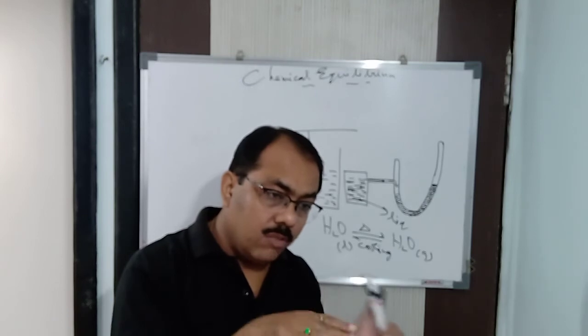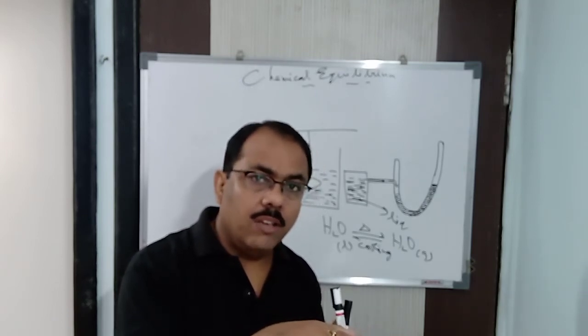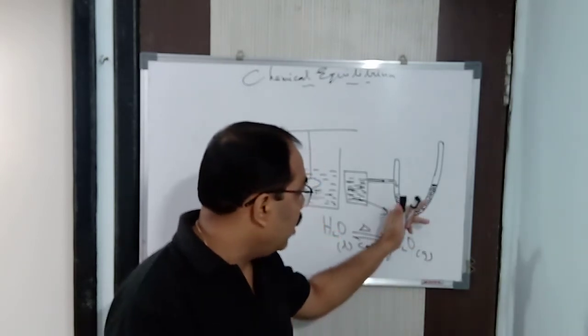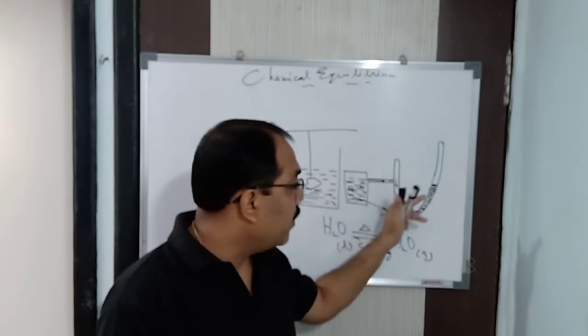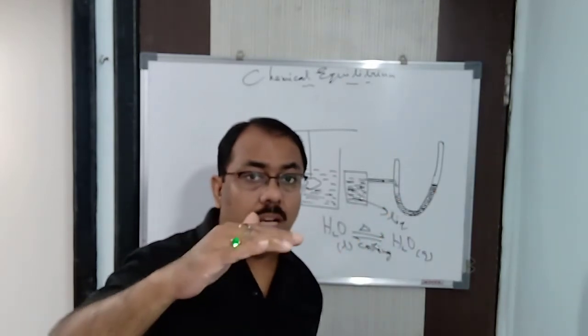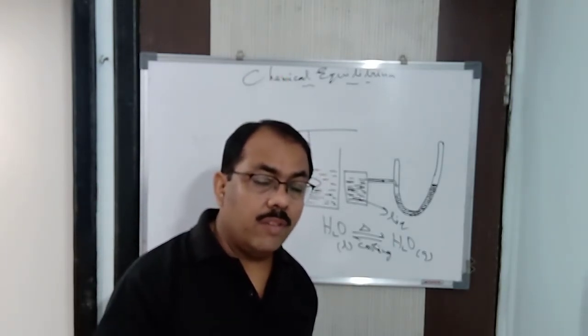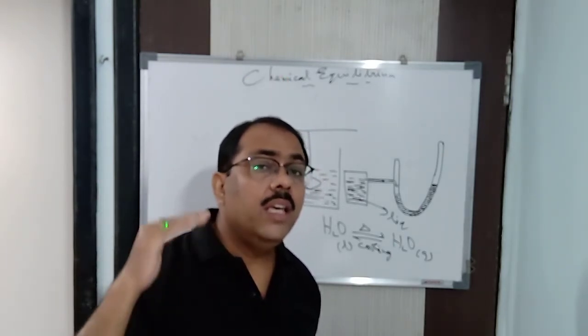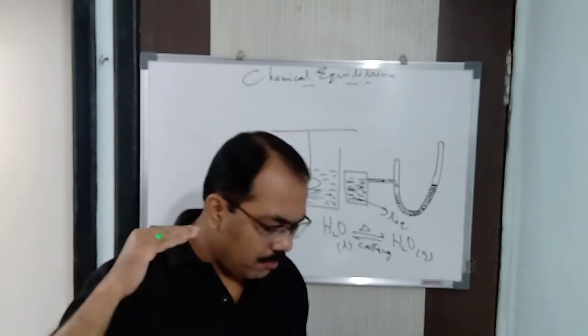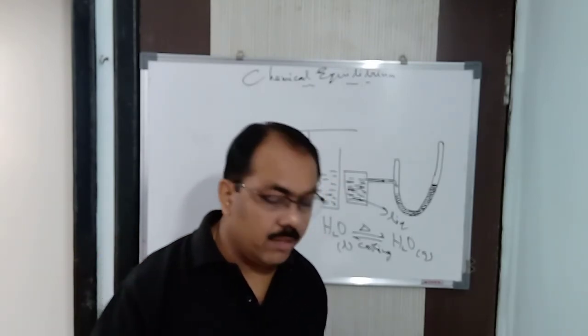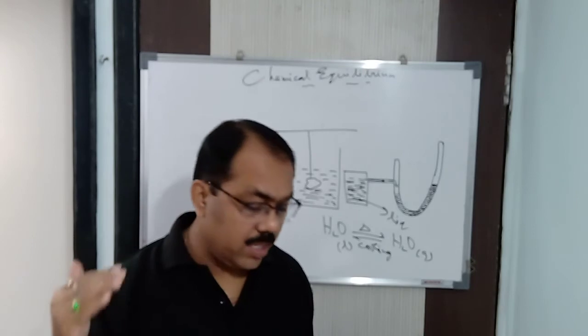When both the rates are equal, you will find the manometer reading the same. You connect it with your manometer here. The manometer reading remains constant at a particular level. It does not rise further, it does not fall further. By this we can say that the reaction has attained equilibrium. There are many more examples we can have.